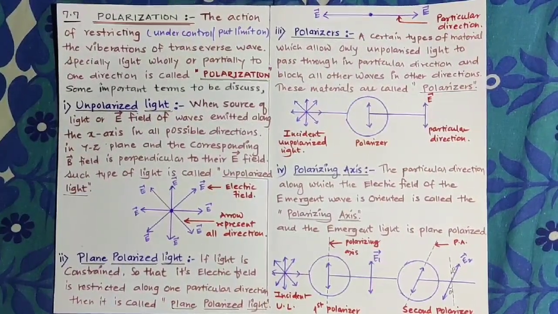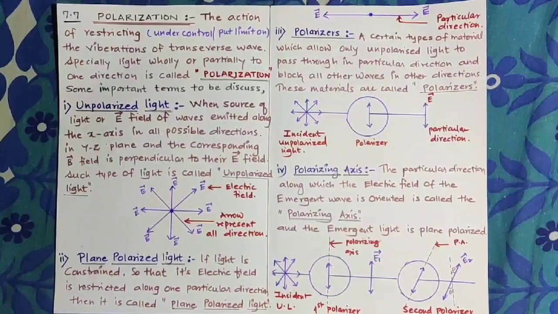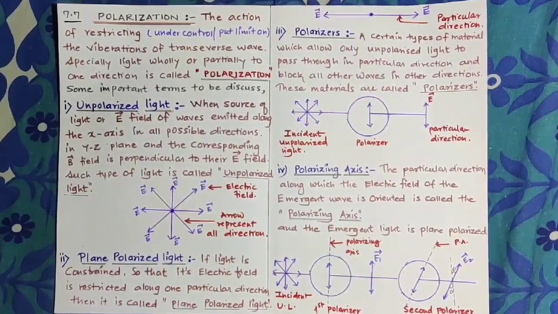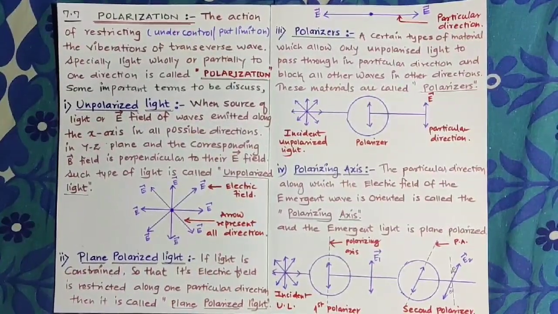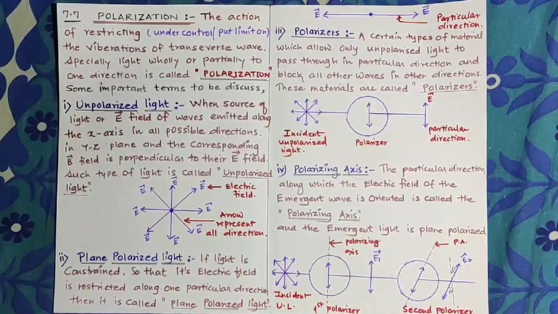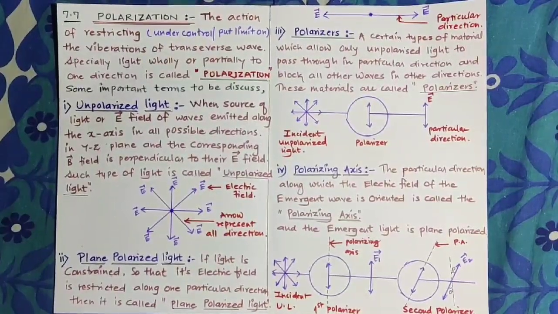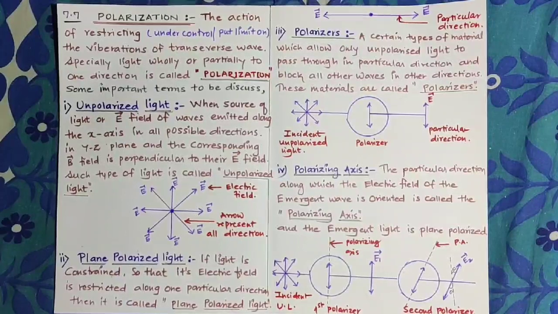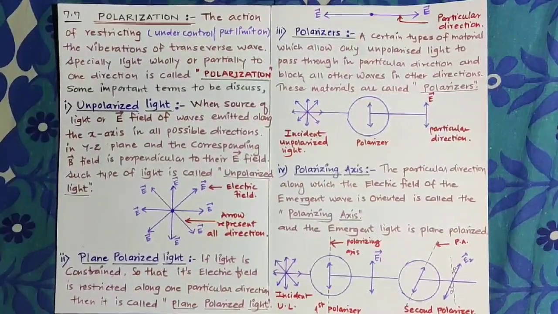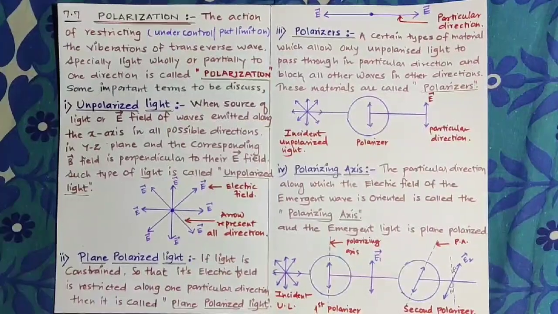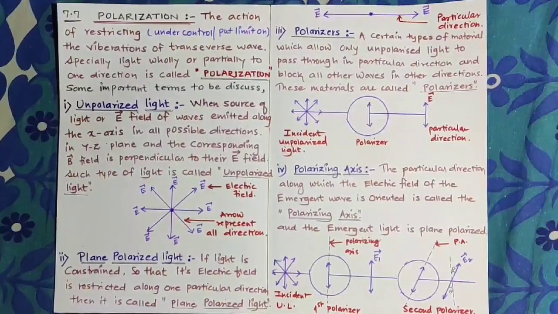If we put some limit on that unpolarized light, we can restrict it wholly, meaning totally, or partially. That means if some part of the light is restricted in one direction, the term used is polarization.